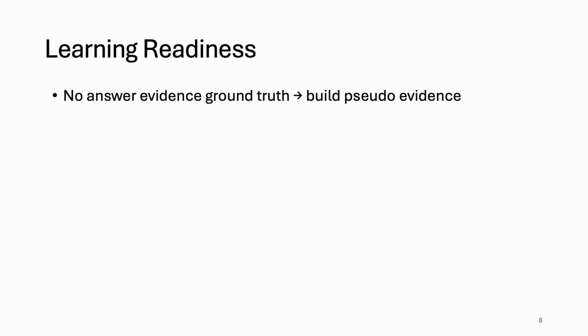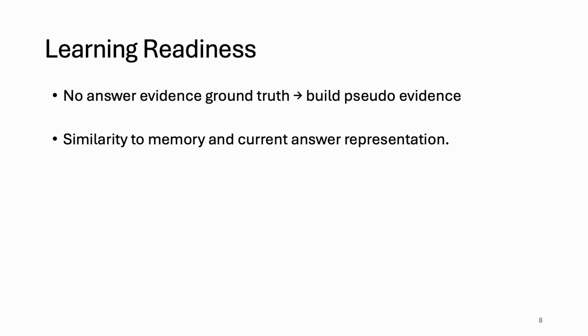Now, to learn when to answer with respect to evidence sufficiency, we need supervision about what evidence sufficiency means. However, existing training data do not have that evidence annotation. Thus, we construct pseudo labels directly from the model's own representation. As the model observes more and more of the video, its internal representation becomes more stable. So we measure the similarity between the current representation and the memory.